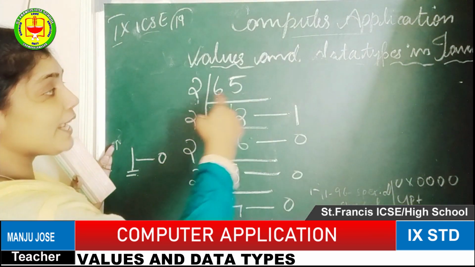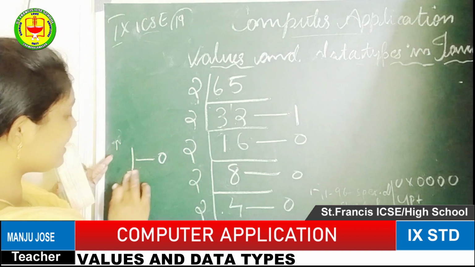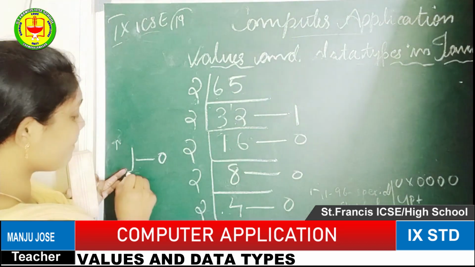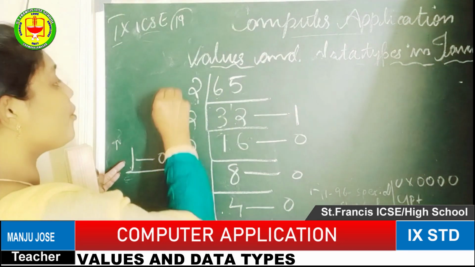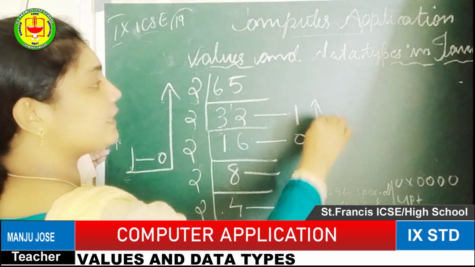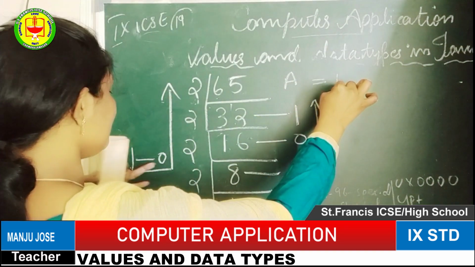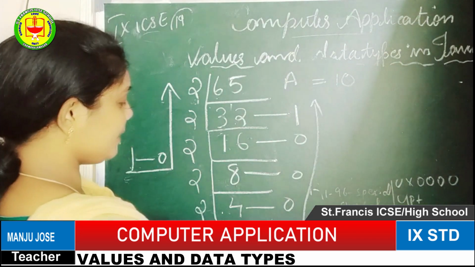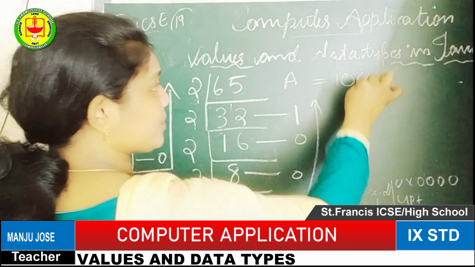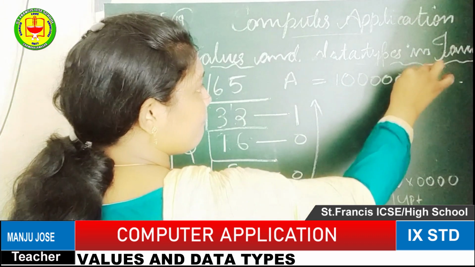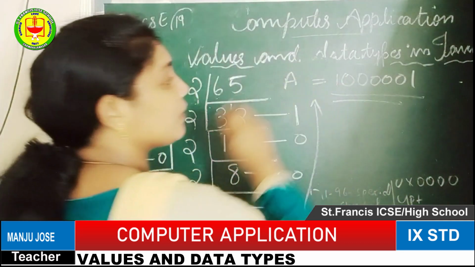Then how do we write the equivalent value of A? This is the last number, 1. From here you have to start and go upward, writing the values. So A equals, the first value will be 1, 0. Then how many zeros are there? 5 zeros. Then 1. So this is the binary number equivalent to A.